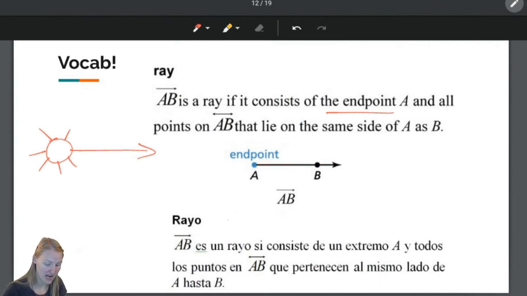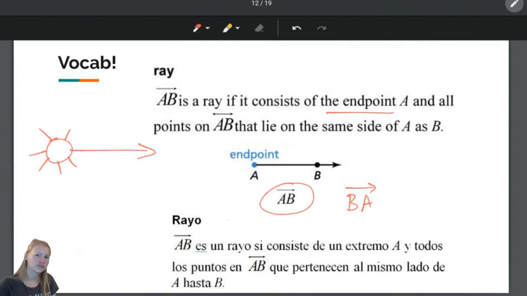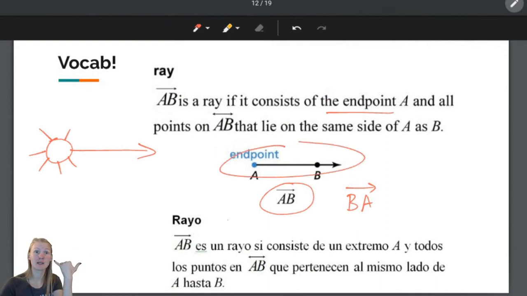So, the way that you name a ray is like this. Do you think I can name this BA? No, because if I picked up this ray and I flipped it around, it would not look the same. If I picked it up and flipped it around, now it would look like this. And my endpoint would be on the other side and it'd be pointing the other way. So no, you cannot flip it.